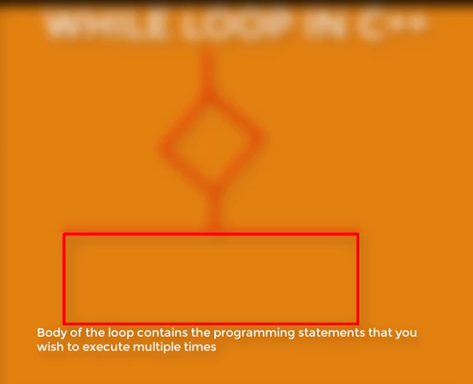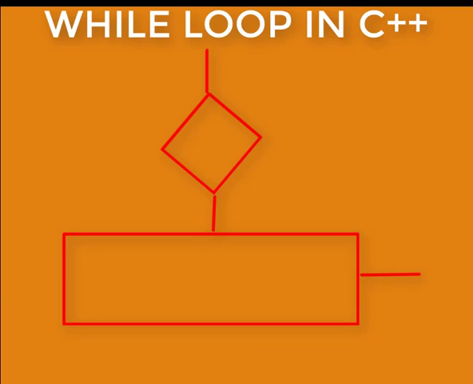The body of the loop, the rectangle that you see in front of you, contains the programming statements that you wish to execute multiple times. So any code that you place inside the body of the loop will execute one time, zero times, or many times, as many times as you wish to, depending upon how you set up the conditions of the loop. Once the body of the loop is completely executed one time, the control is sent back to the test and the test is repeated.